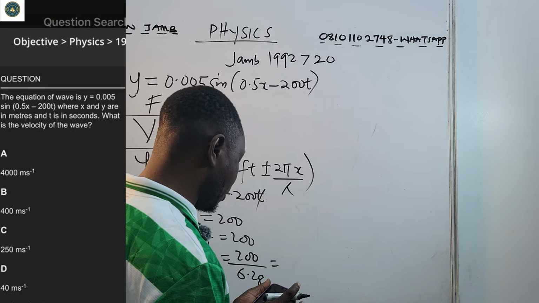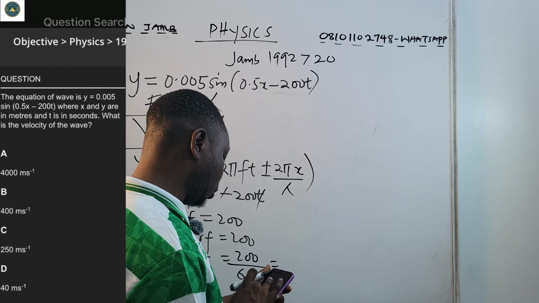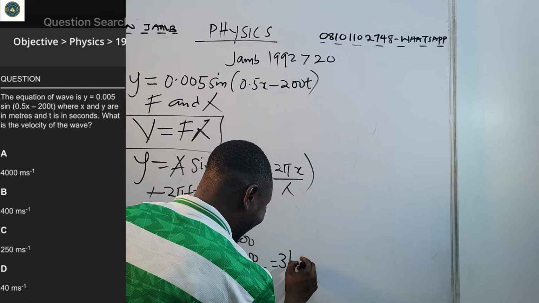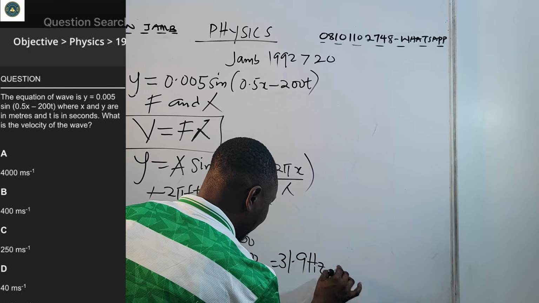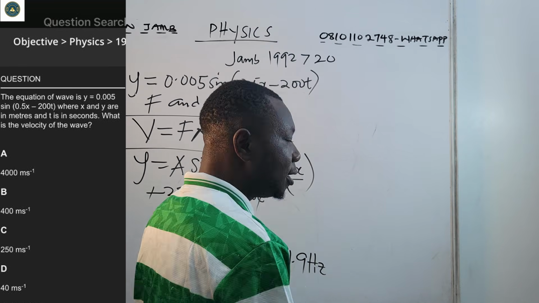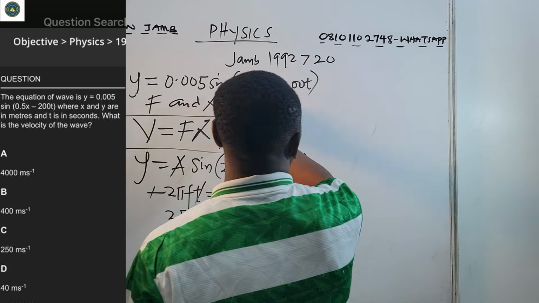So if we have 200 divided by 6.28, that's about 31.9 Hz. That is the frequency. Now, the next thing is to get the wavelength. How do we get wavelength?